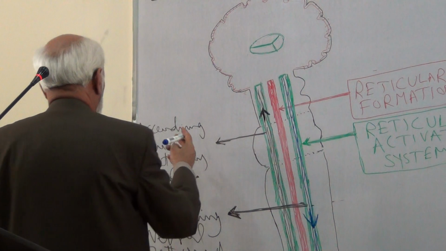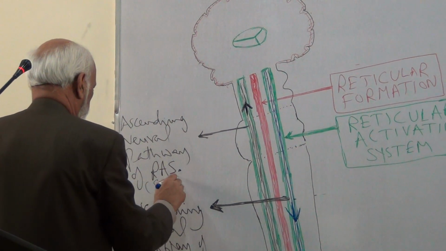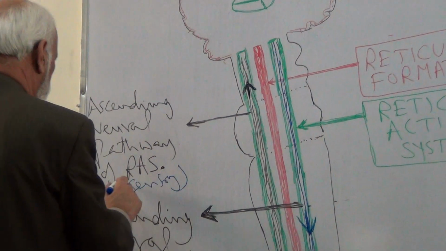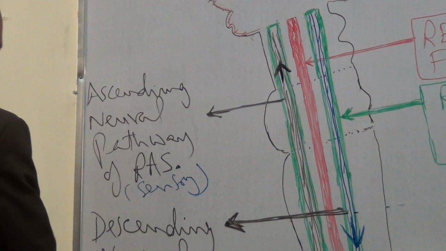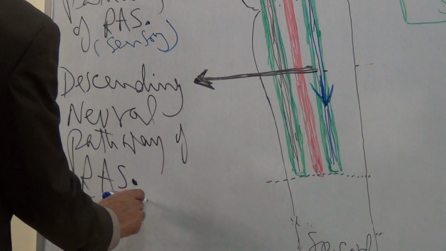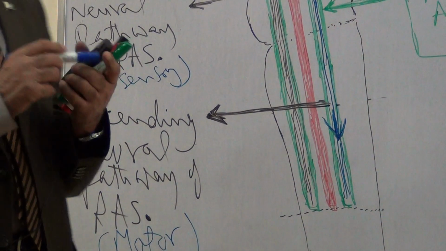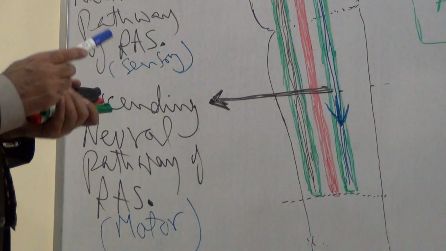The ascending pathway is the sensory component and the descending pathway is the motor component of the reticular activating system.